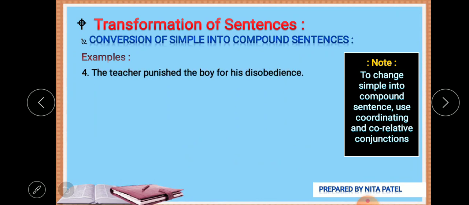The teacher punished the boy for his disobedience. Punished, one verb. Now, why did the teacher punish? Because the boy was disobedient.